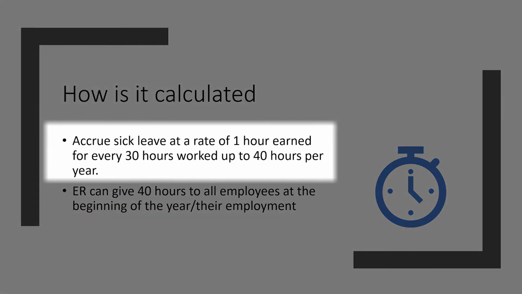So how is it calculated? An employee can accrue sick leave at the rate of 1 hour earned for every 30 hours worked, up to 40 hours per year. An employer can give 40 hours to all employees at the beginning of the year or at the beginning of the employment.